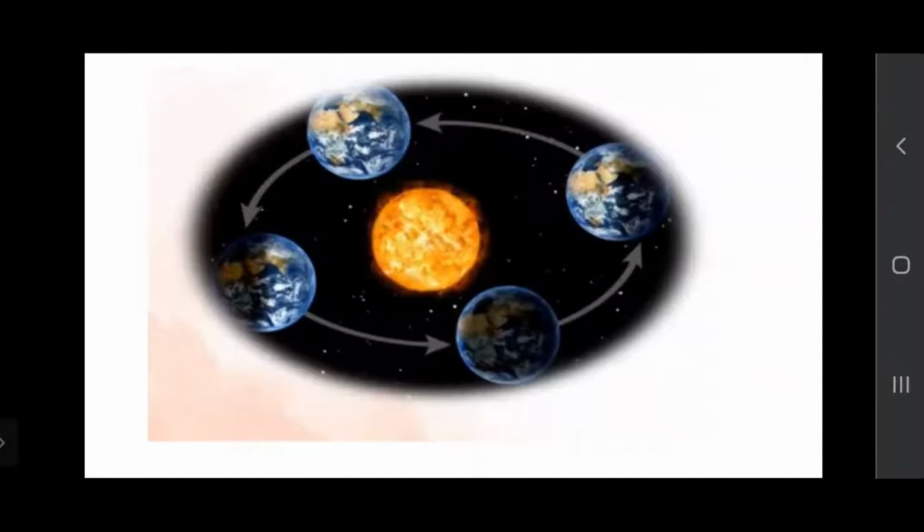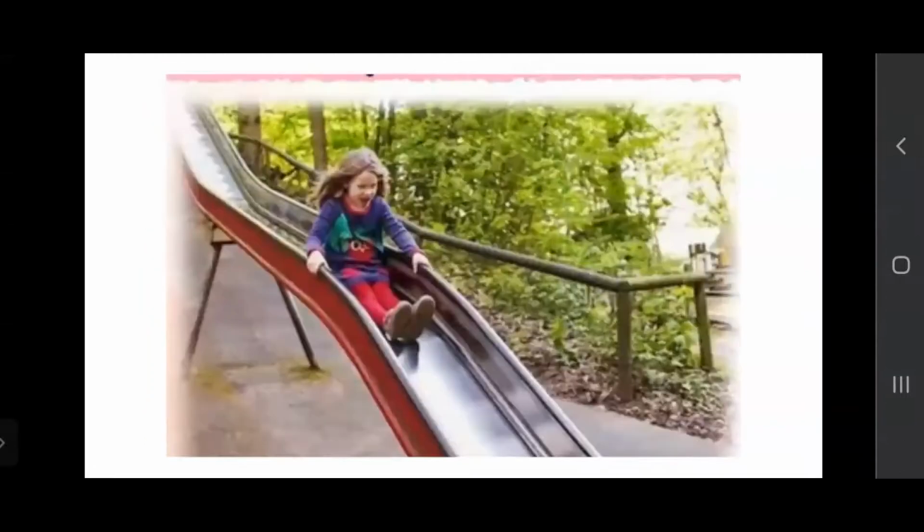It is Earth. And Earth is moving around the what? The sun. Yes, exactly. So here we can see that Earth is moving around the sun. So Earth is also in motion, right? And if you know, Earth is revolving around the sun and it also revolves around its own axis, right? It revolves around its axis.